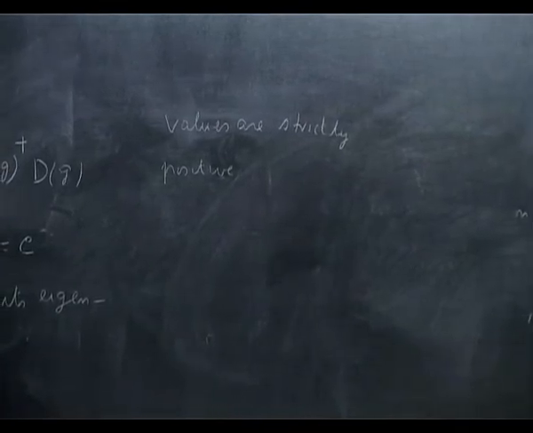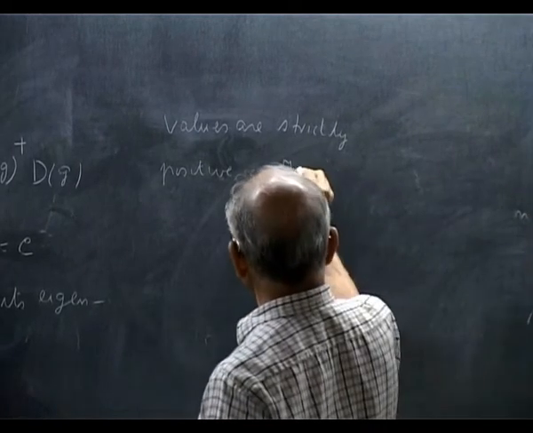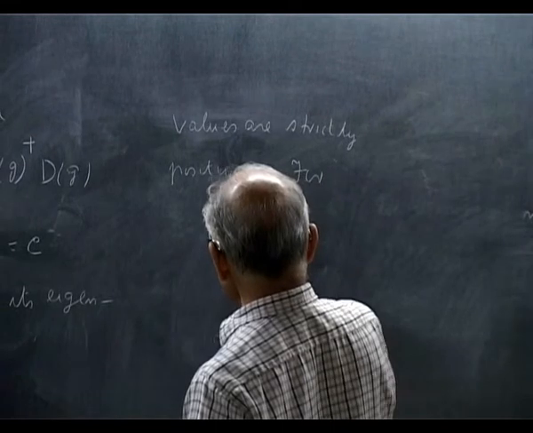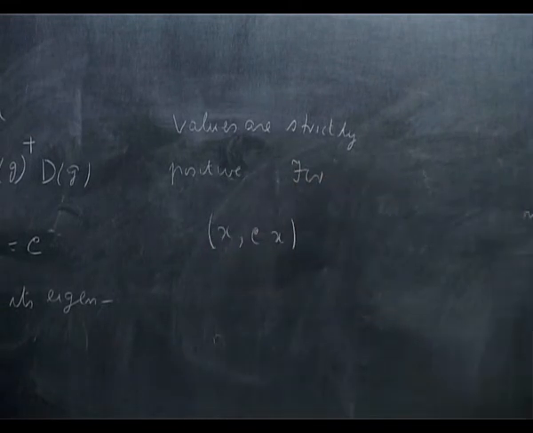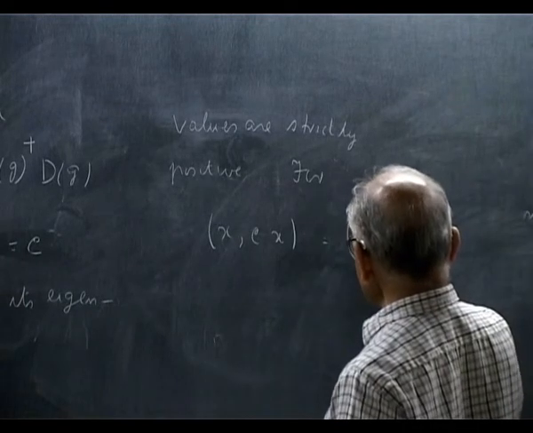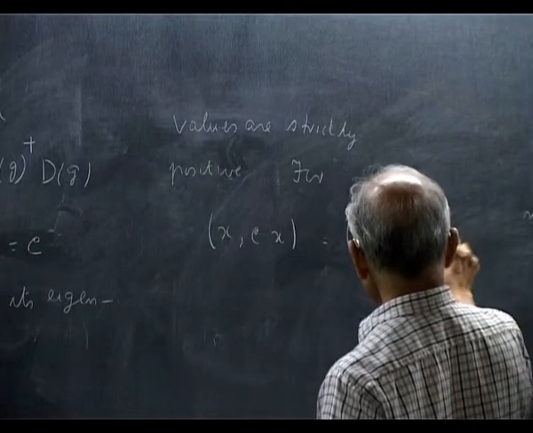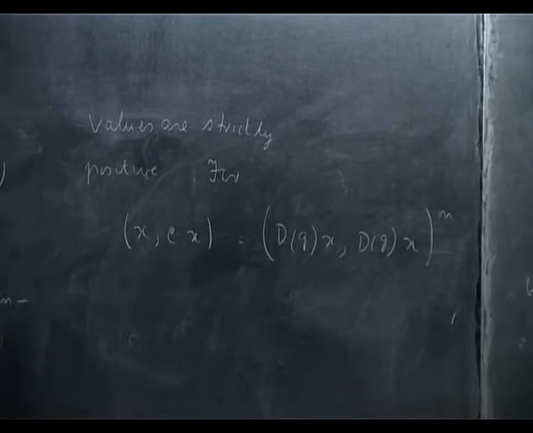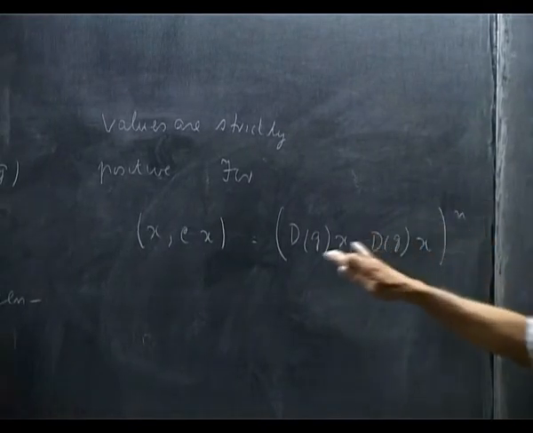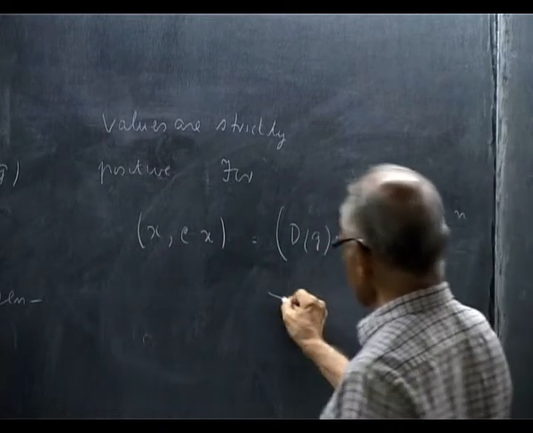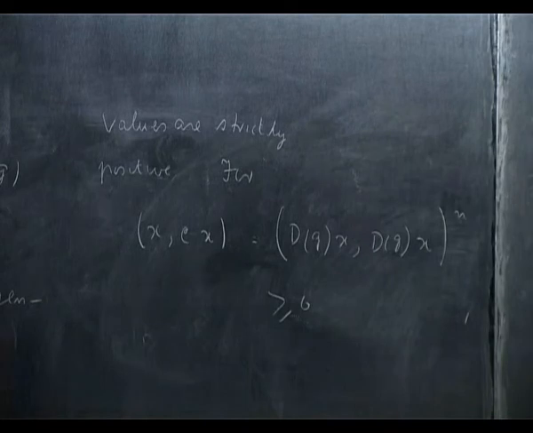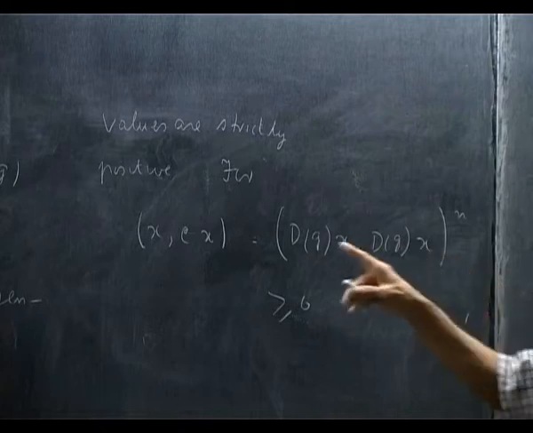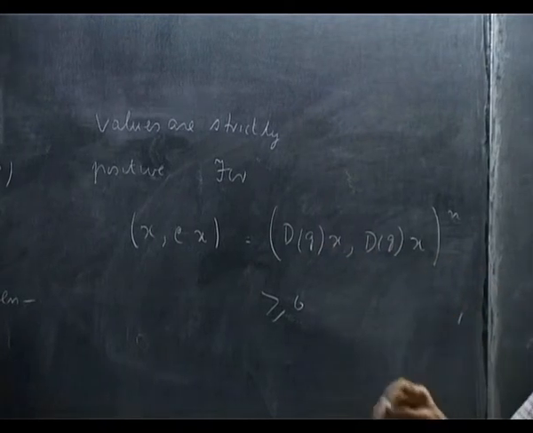It has no zero eigenvalue, for, okay, if I take (x, Cx), this is the sum over g of (D(g)x, D(g)x), because this is certainly positive. The left hand side is in particular positive for any eigenvector.